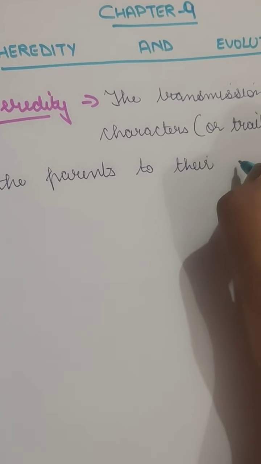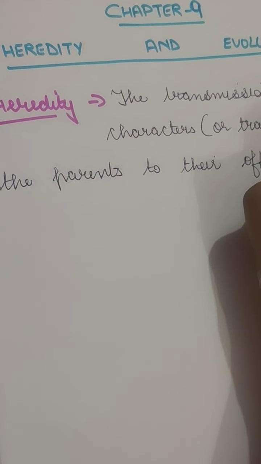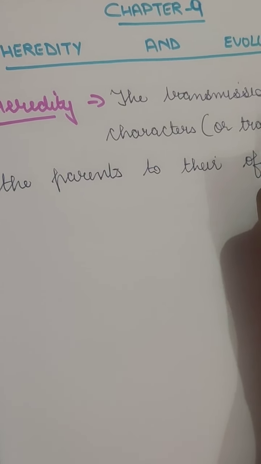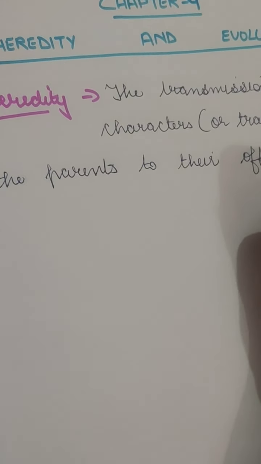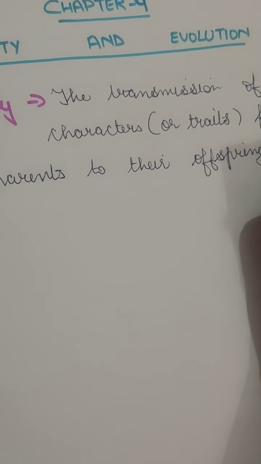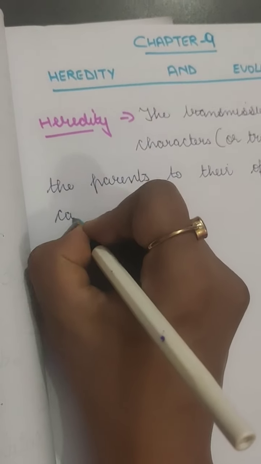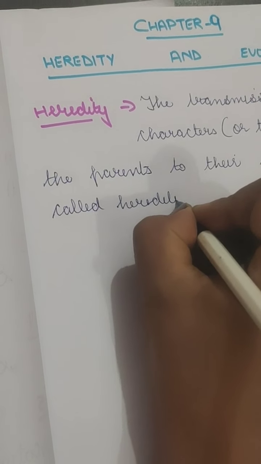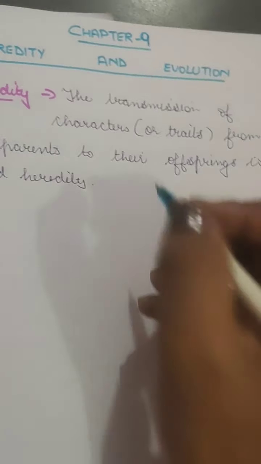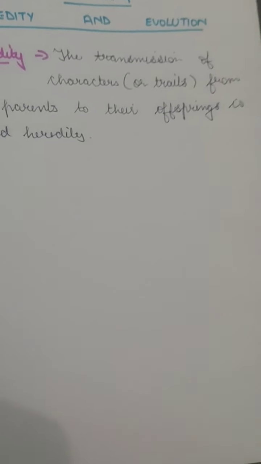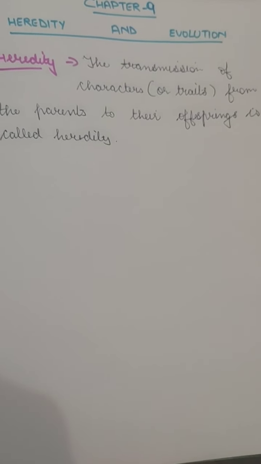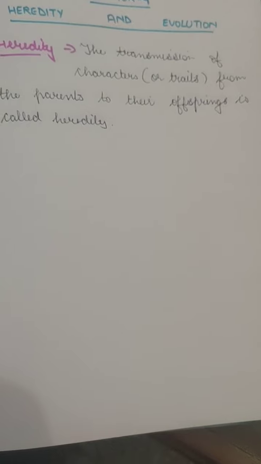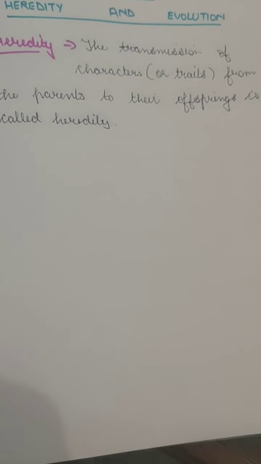Like, the characters which pass from the parents to their offsprings, meaning their kids, their children, their young ones, is called heredity. Okay, so this is the definition of heredity. The transmission of characters or traits from the parent to the offsprings is called heredity.